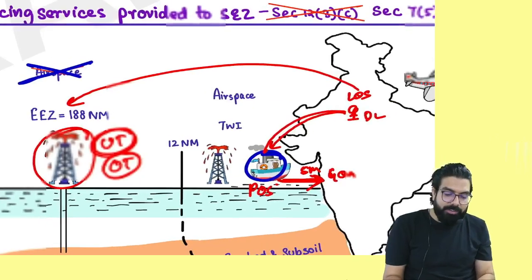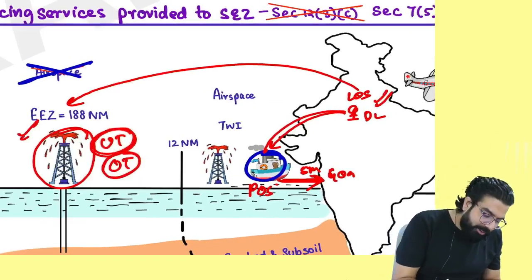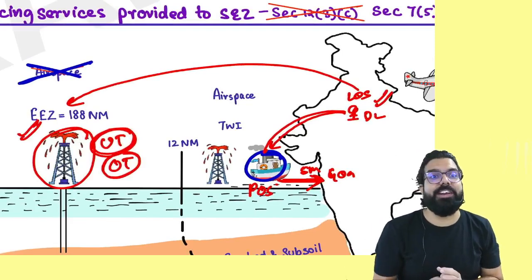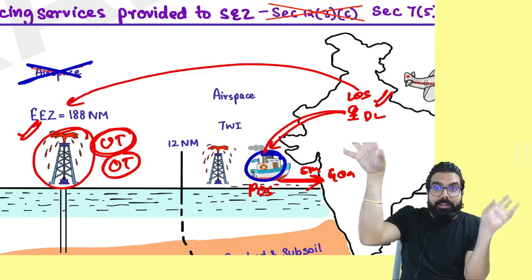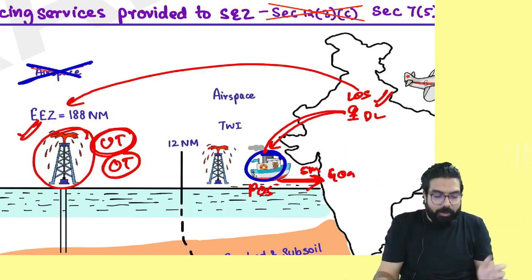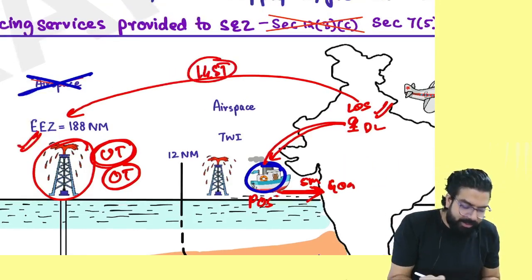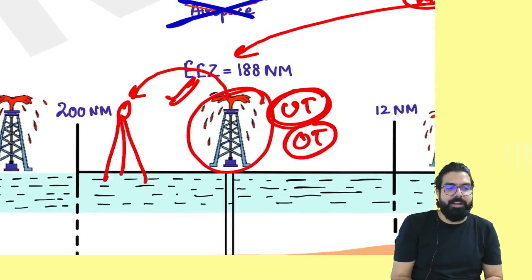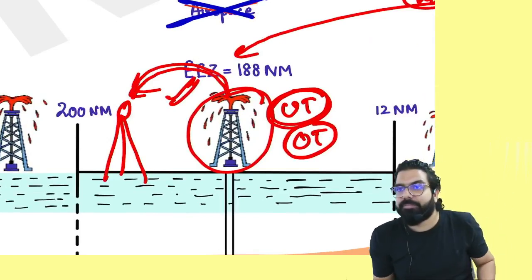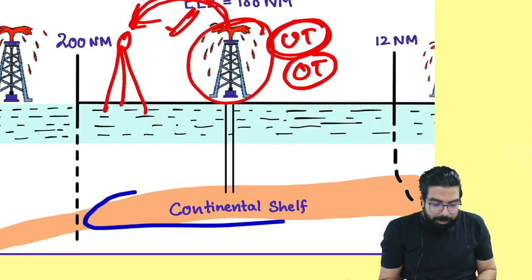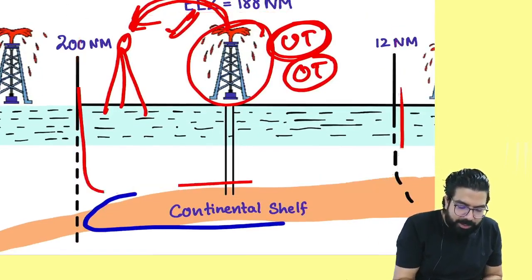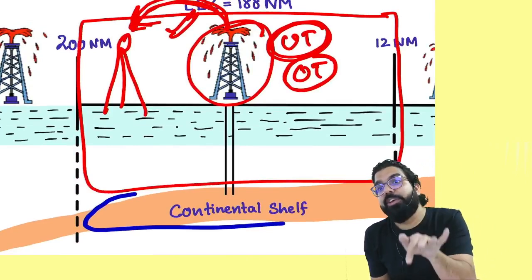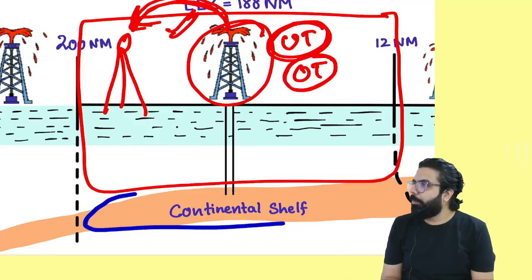Now my question to you guys, if I am supplying from Delhi to an exclusive economic zone, intra or inter? One state to another UT is always interstate, and what will come, everyone? IGST. Chalo, I'll ask you one thing. There is one more oil field over here, EZ to another EZ. Within the EZ, if I am supplying, inter or intra? Remember, EZ is a separate union territory. If you supply within the union territory, it is always intra, and CGST and UTGST will come. Is my point clear to all?